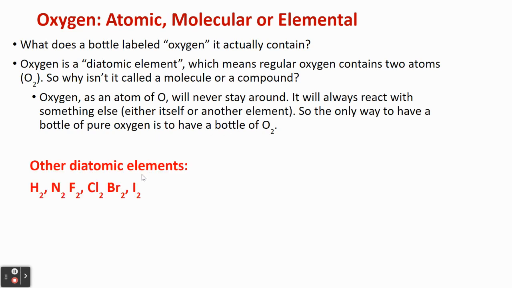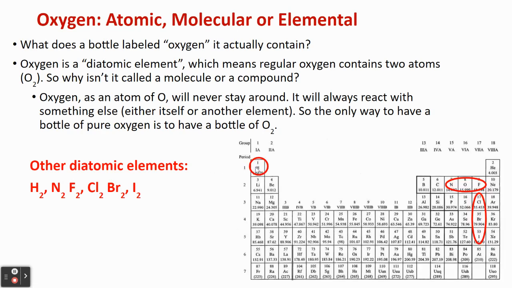Other diatomic elements: hydrogen, nitrogen, fluorine, chlorine, bromine, and iodine. And we can find them here. Hydrogen's here, and then nitrogen, oxygen, fluorine, chlorine, bromine, and iodine. They kind of make a 7 right along here.